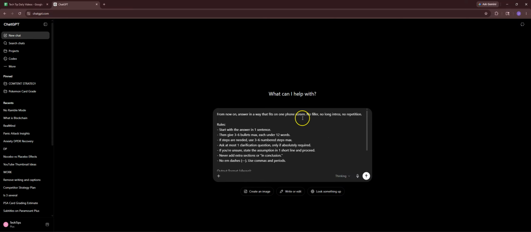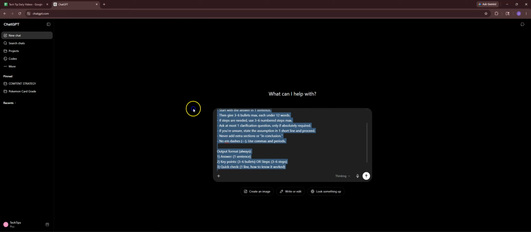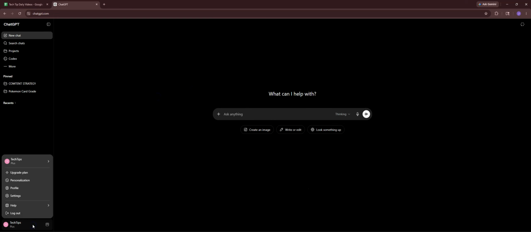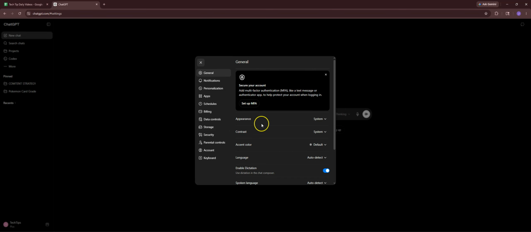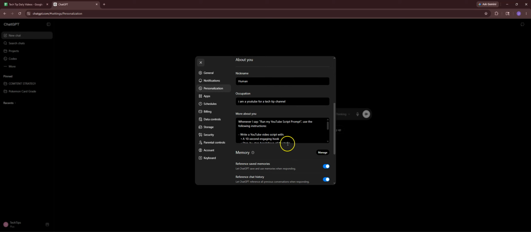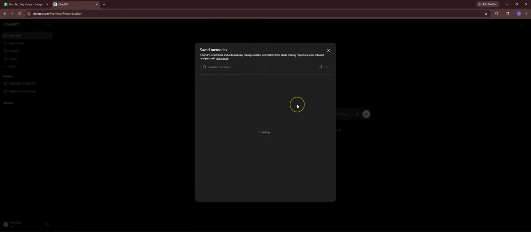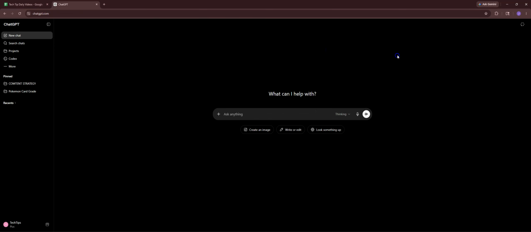It'll typically save it as a memory, but if at some point in the future you don't want to be using this anymore, for instance, let's say you want ChatGPT to go a bit more in depth, what I recommend doing is going over here, going to settings, and then you can scroll down in settings, go to personalization, and from here you can actually find your memories, and there you can go ahead and manage and delete the specific one that you want. In this case, as we can see, it actually saved it as a memory. So we see here, prefers no ramble mode. I'm going to go ahead and click delete. And then that way, it's as if we're not in no ramble mode anymore. In the future, I can always reprompt it if need be.